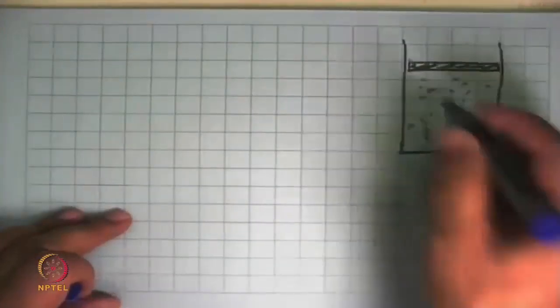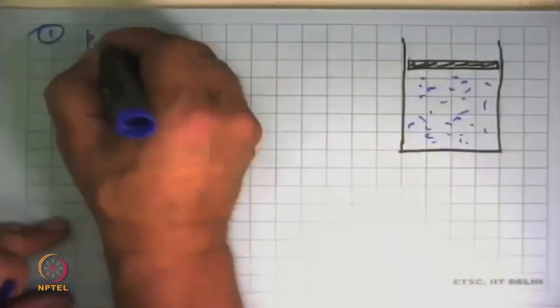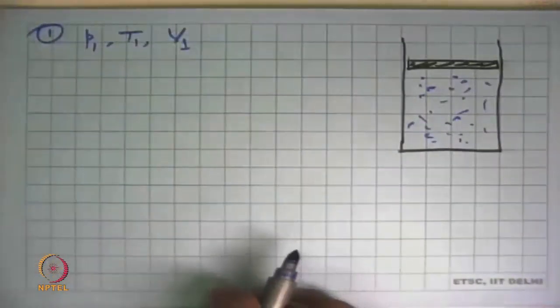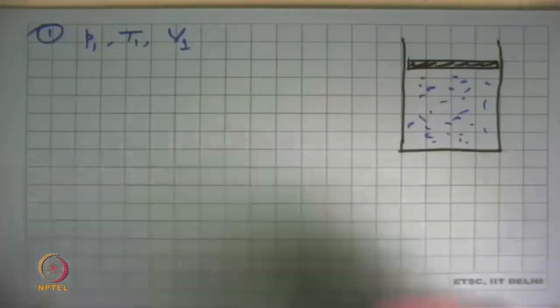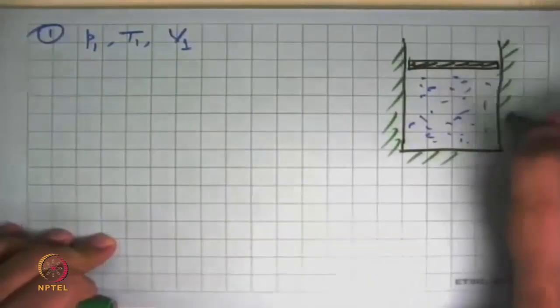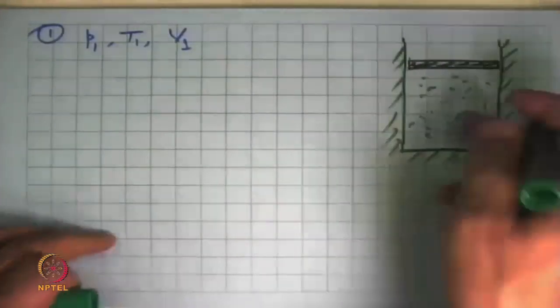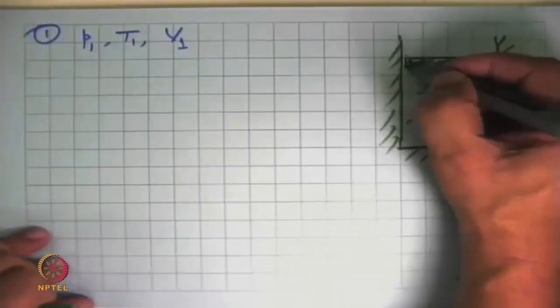So we say that this was the initial state, state 1. And in state 1, the system was at P1, T1, and its volume was V1. And we say that this system is insulated perfectly. Perfect insulation means that there is no heat transfer taking place from this to the surroundings or from here to there also. The piston is also insulated.